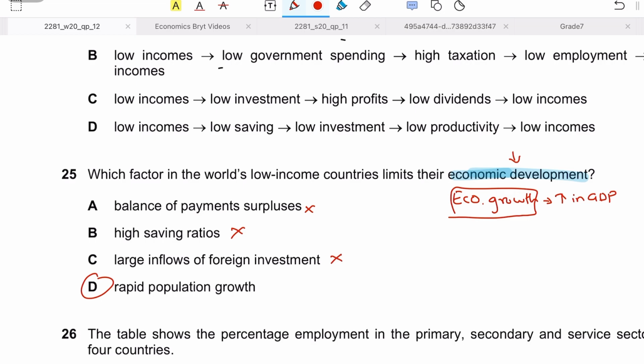It's difficult for the government to maintain a high living standard, considering the fact that already the economy is in poverty, right? If the population is growing extremely rapidly without a subsequent increase in your resources and factors of production to cater to the needs of the economy, definitely your living standards and your welfare would be negatively affected. So D is the right answer.